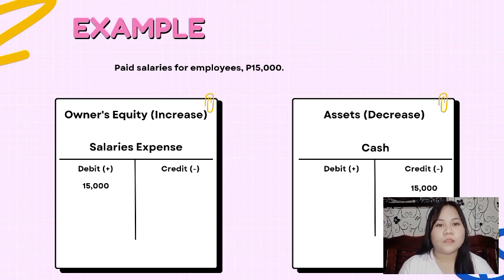I-record natin ito sa two accounts. Ito ay ang assets and owner's equity. Sa assets ay ang cash, which is recorded ang 15,000 pesos sa credit dahil nabawasan yung cash natin sa pagpapasweldo ng empleyado, and sa owner's equity ay sa salaries expense, which is recorded ng 15,000 pesos sa debit dahil nadagdagan